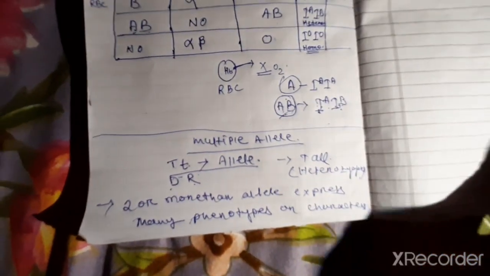Let us have a look in different page. You see, what are the alleles? IA, IB, IO. These are the three alleles. Are you getting my point? And out of three alleles, these two are dominant and this one is your only recessive. Okay.